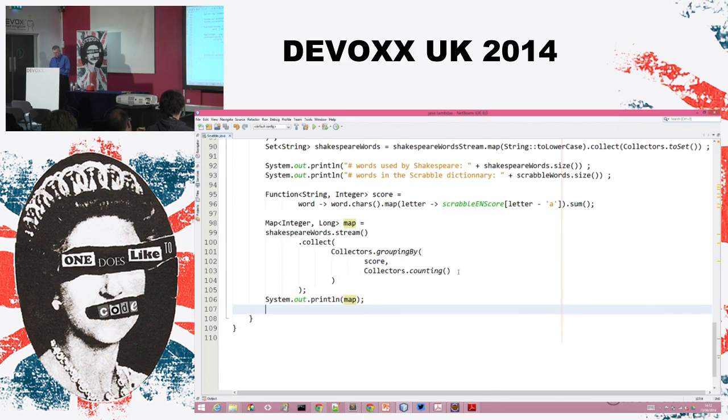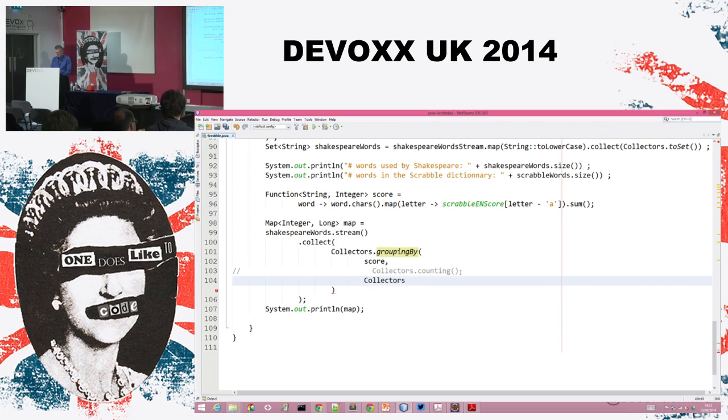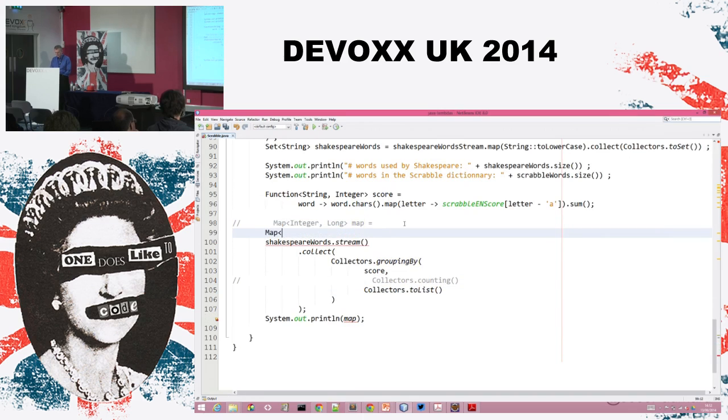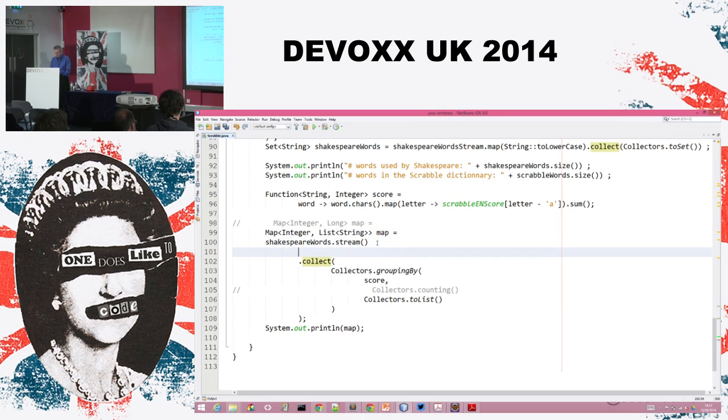Now I can just change this code to watch those words. Let's collect, not by counting, but this time in a list. It's no longer a map with long values in it, but it's still a map of integer and list of string. This list will show me the words. Okay, and I'm not interested in all the words.